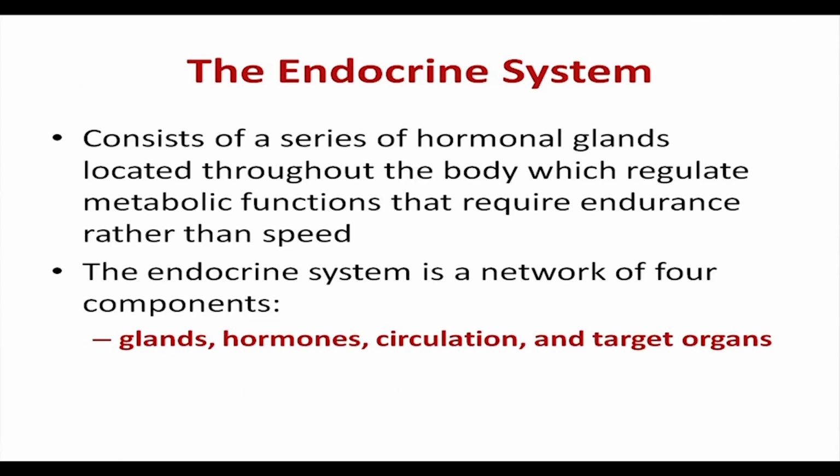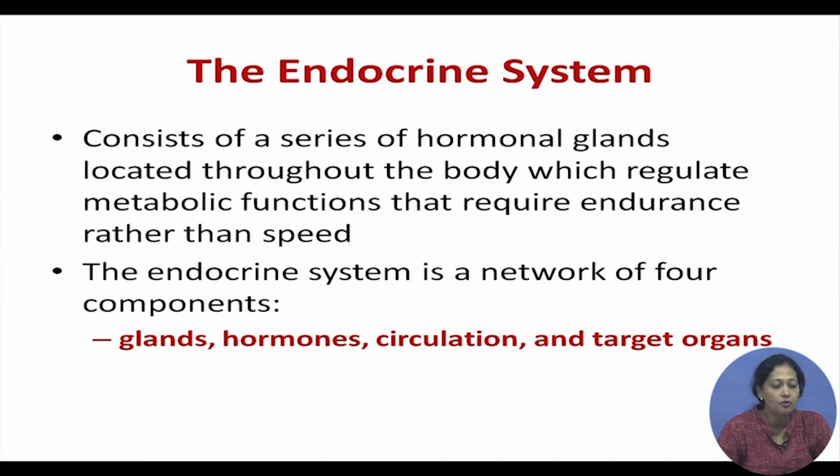Now, what is the endocrine system? The endocrine system consists of a series of hormonal glands located throughout the body which regulate the metabolic functions that require endurance rather than speed. So, basically, due to long term or chronic stress, several long term changes are brought about in the endocrine system, but the endocrine system is also related to the immediate response during a stressful situation.